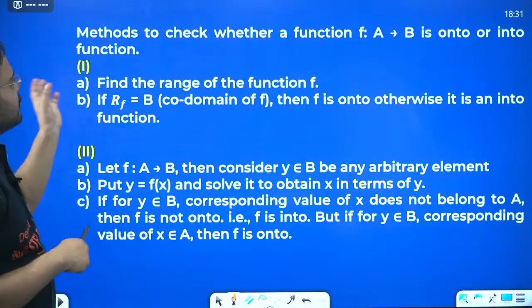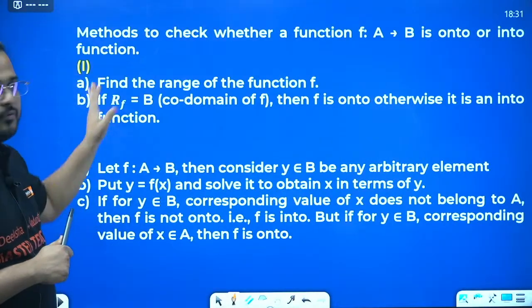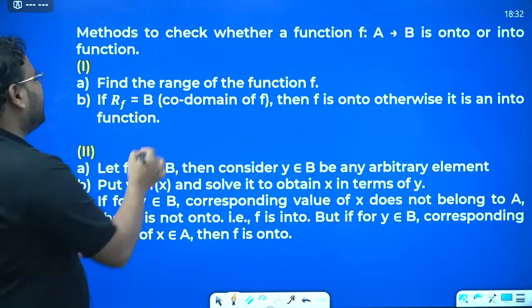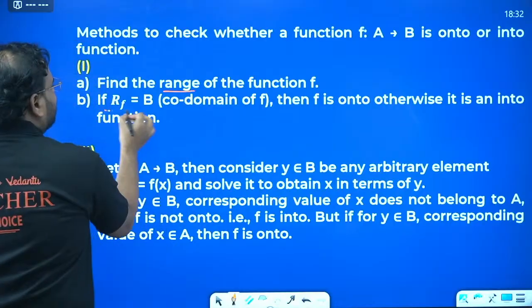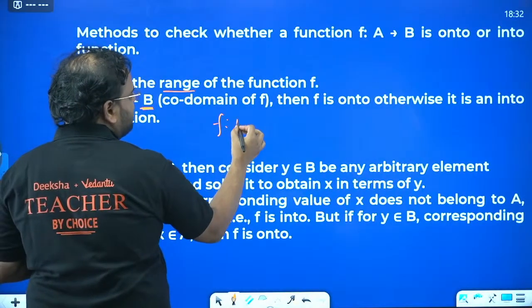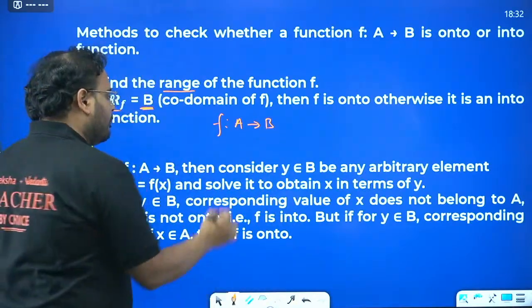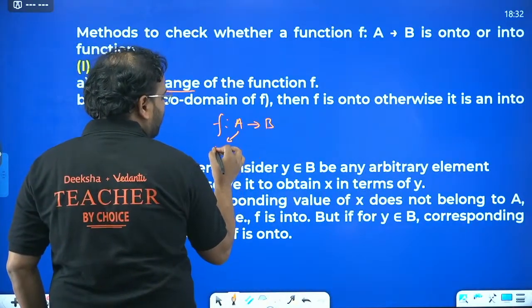Now, methods to check whether a function f from A to B is onto or into. First, find the range of the function.